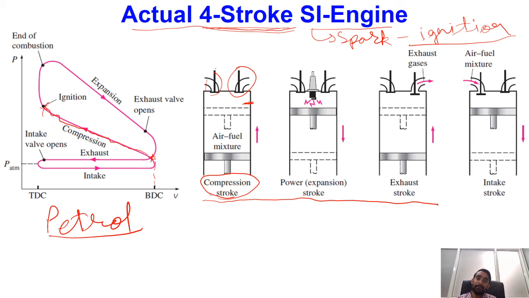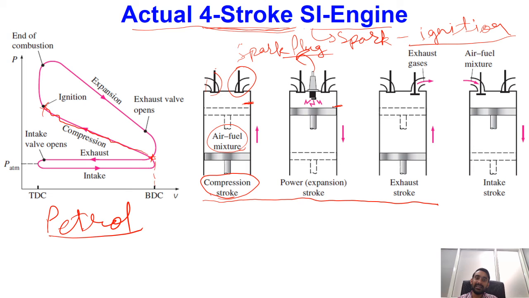Okay, so in the case of a petrol engine, what we have inside this piston cylinder volume is nothing but a mixture of air and fuel, and that mixture is ignited with the help of a device which we call the spark plug. This spark plug is timed in such a fashion that when the piston is close enough to the top dead center, only then does it ignite the mixture of air and fuel.